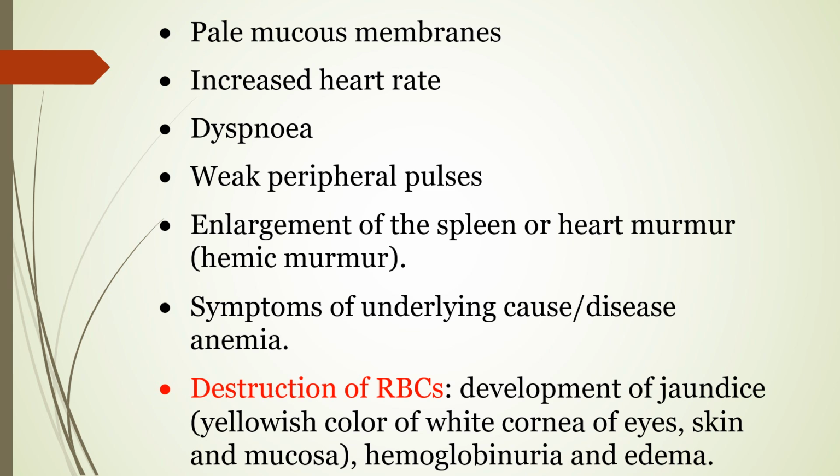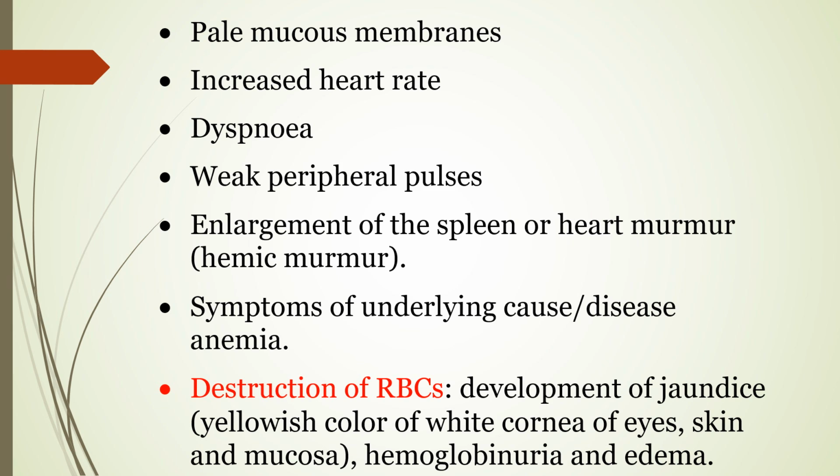When there is destruction of RBCs, the hemoglobin is released, converted into bile pigments, and there is development of jaundice. It is expressed by yellowish color of the white of the eyes.